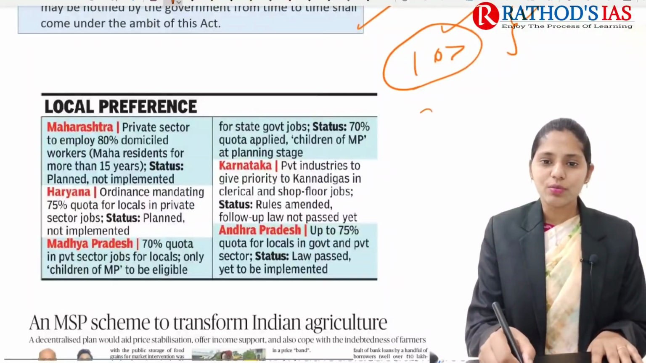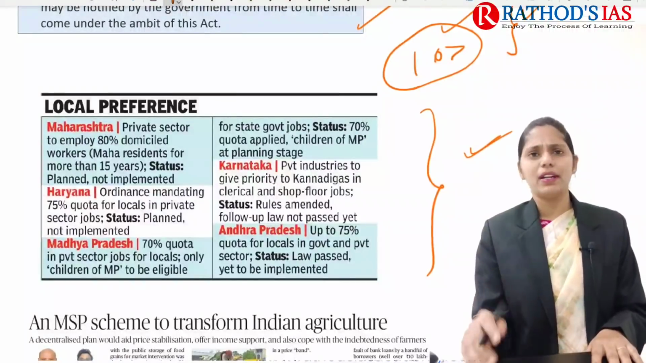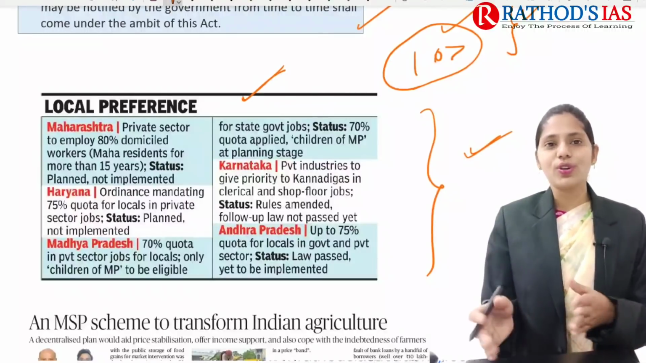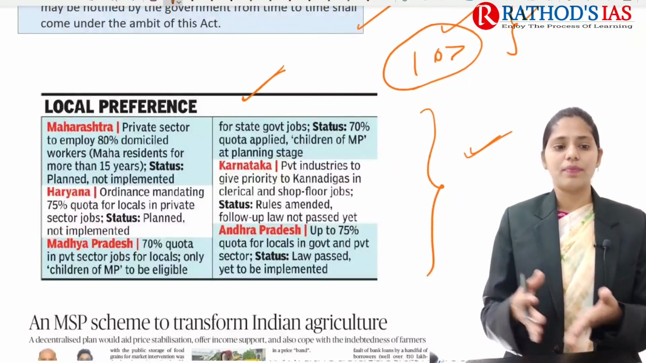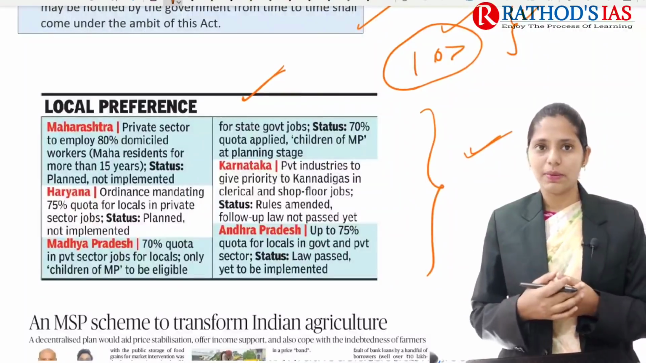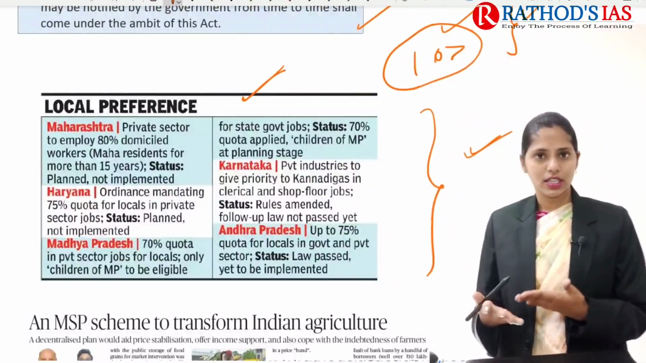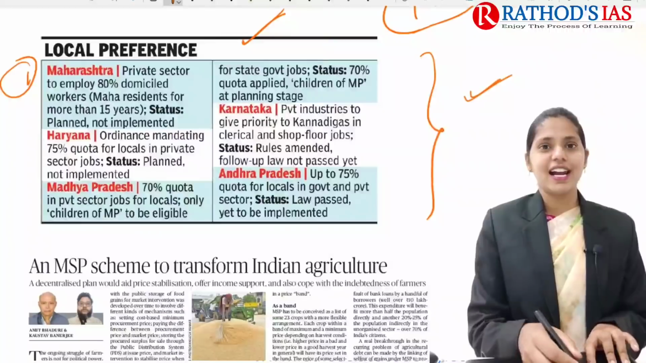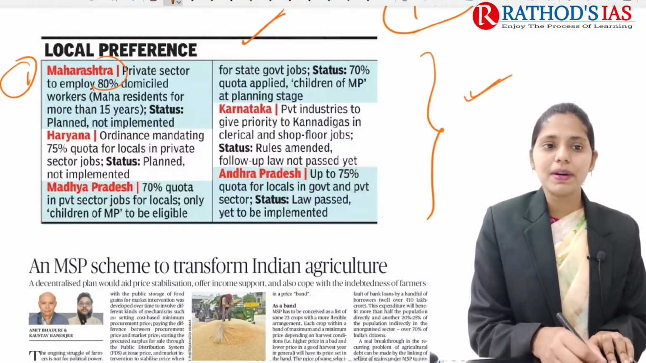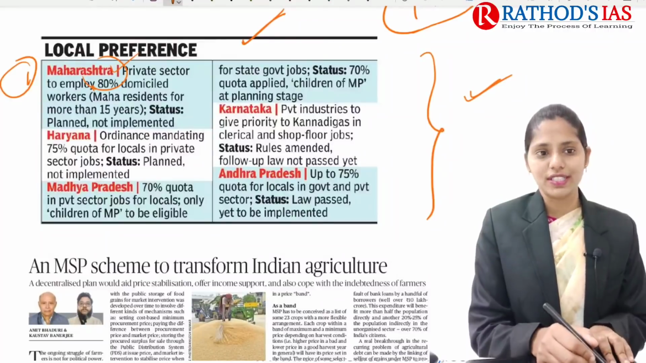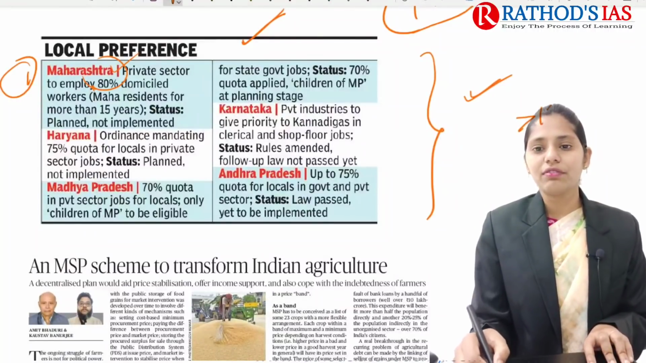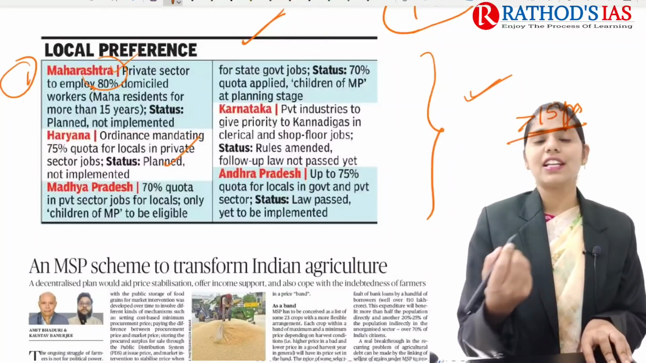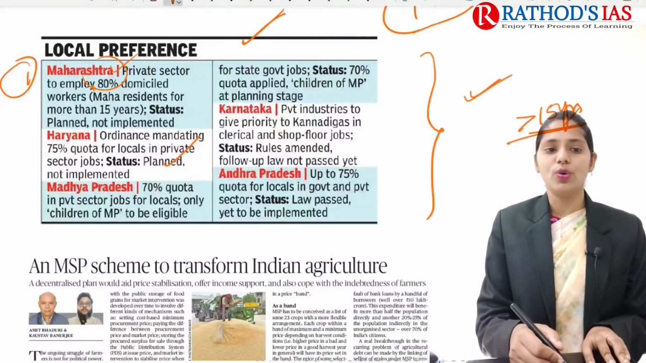I also added one more infographic. Actually, this infographic appeared in a newspaper, so it is a newspaper cut itself. If you're talking about these local laws, not only Haryana state, but even Maharashtra, Madhya Pradesh, Karnataka, as well as AP came up with their respective laws in their states. If you're talking about Maharashtra, it mainly says that the private sector must employ 80% domiciled workers, who have been residents for more than 15 years. It is saying 80% reservation. And Haryana is saying 75% quota for locals.